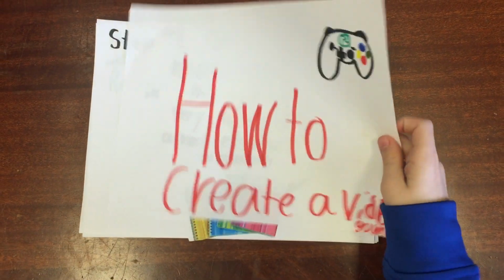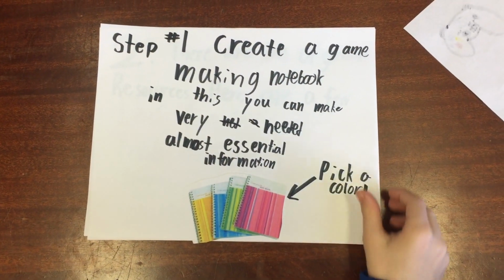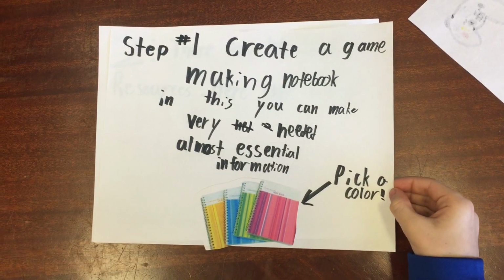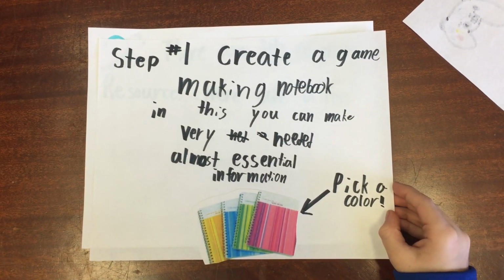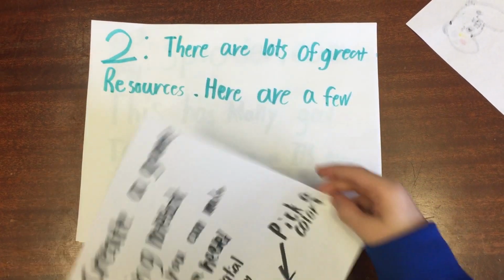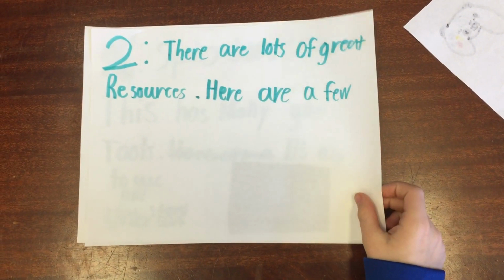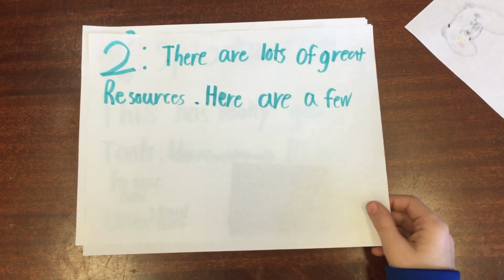How to create a video game. Step 1. Create a game-making notebook. In this, you can make very needed, almost essential information. There are lots of great resources. Here are a few.